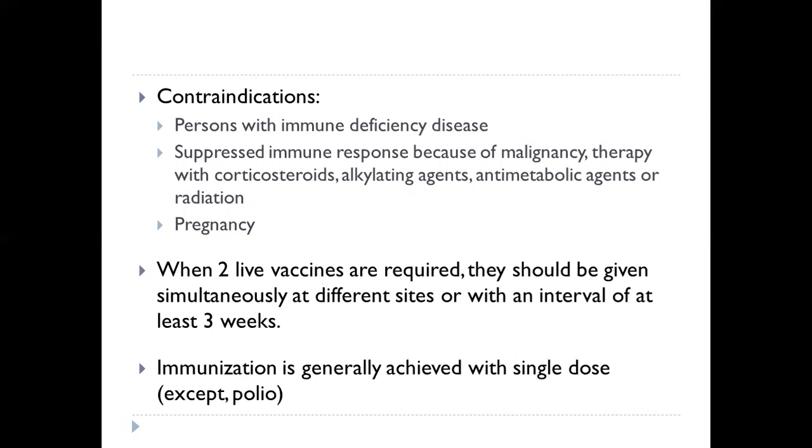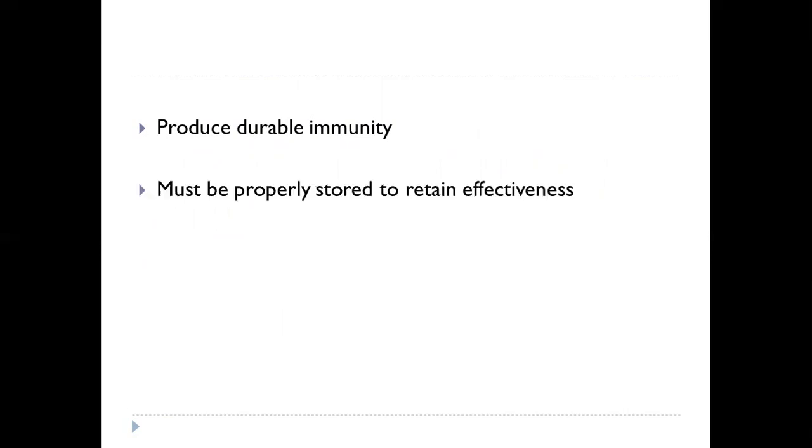Immunization is generally achieved with a single dose, except polio vaccine, which needs 3 or more doses to be given at spaced intervals to produce effective immunity. Live vaccines produce durable immunity, but not always as long as that of natural infection. These vaccines must be properly stored to retain effectiveness.